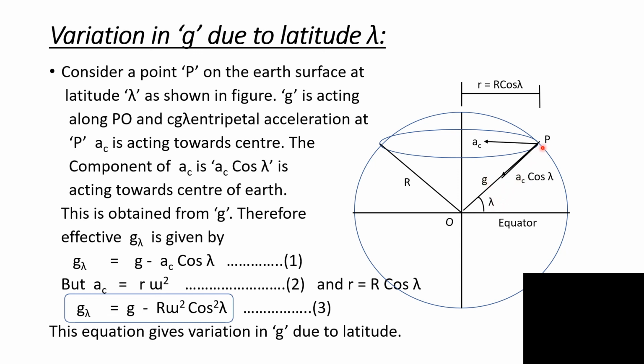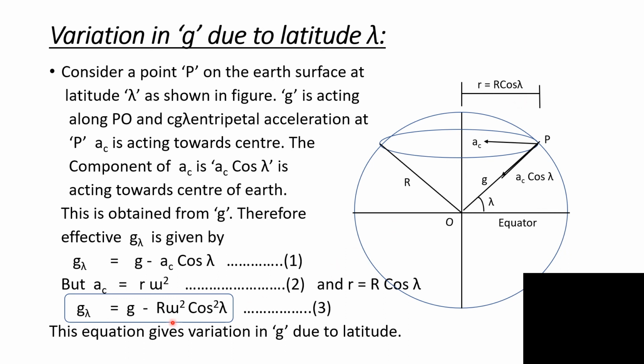Therefore, the effective acceleration due to gravity at point P is g lambda, which is given by g minus AC cos lambda. But AC is given by small r into omega square, where small r is capital R cos lambda.